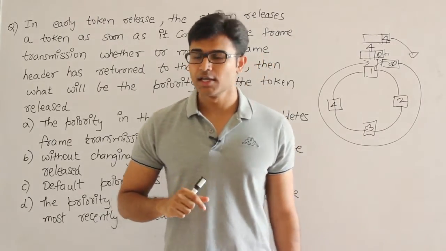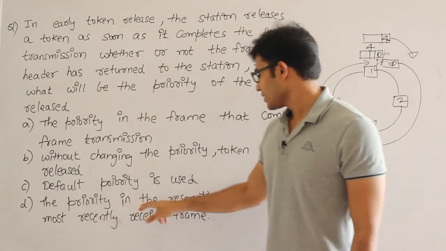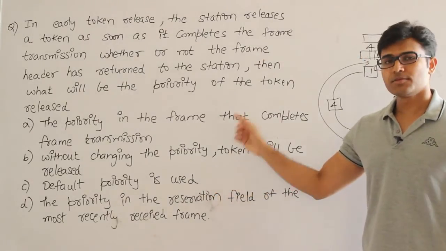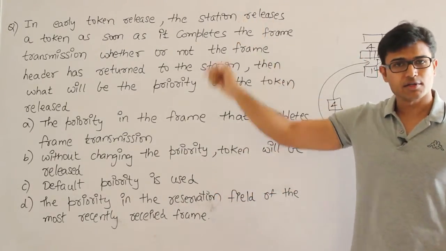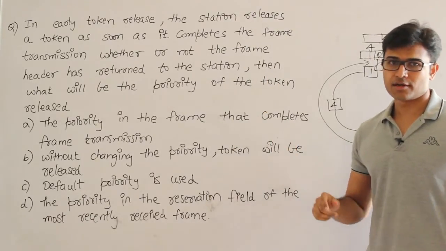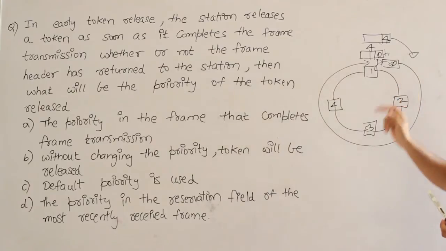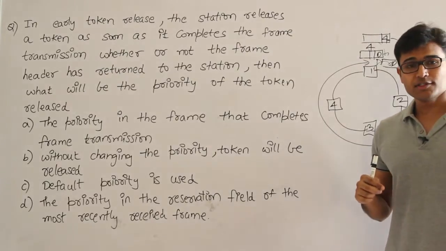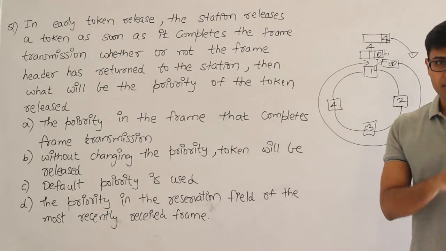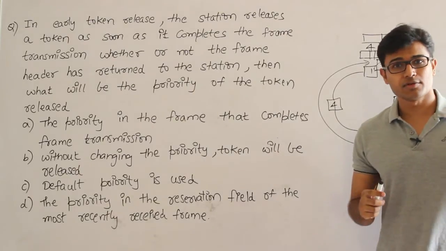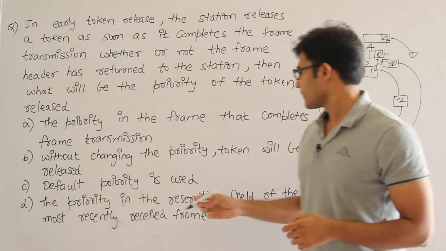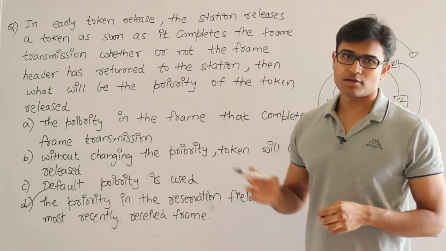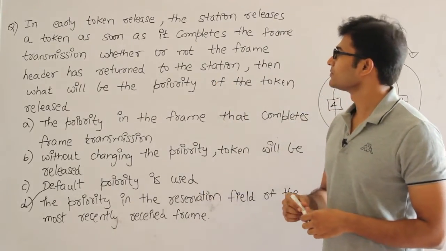Look at this option: the priority in the reservation field of the most recently received frame, which means whatever is the priority reserved by the most recently seen packet. Don't follow your own data, because your data is obviously not going to come back by the time you release the token. Previously you might have seen some data, and now you are going to use the priority of that previous data in this packet. So the priority in the reservation field of the most recently received frame is going to be the priority for the next token, right? This is the answer.